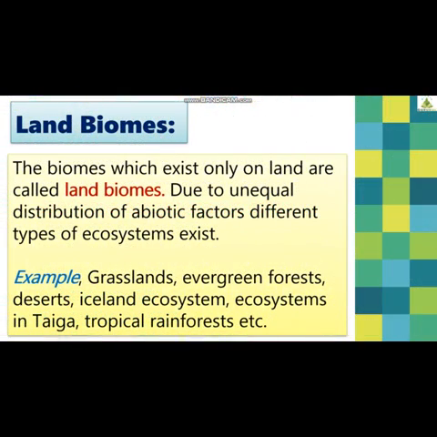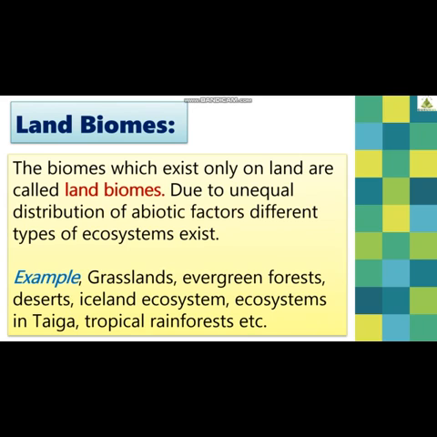What are land biomes? The biomes which exist only on land are called land biomes. With the name itself we can make out that these biomes exist only on land. Due to unequal distribution of abiotic factors, different types of ecosystems exist.